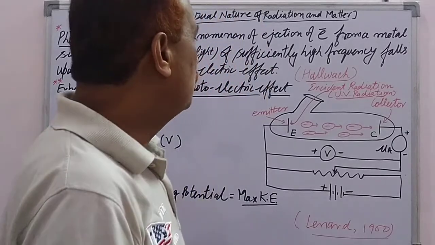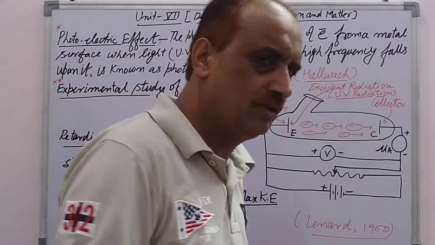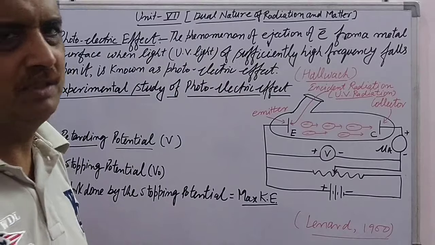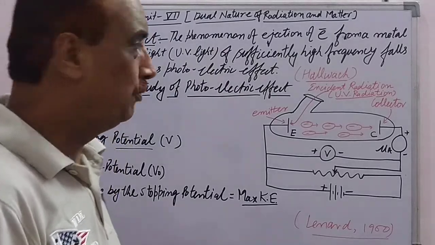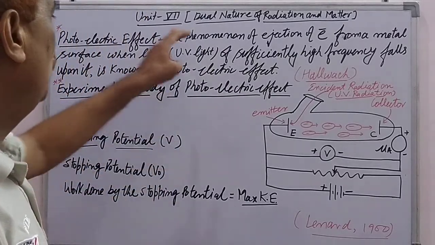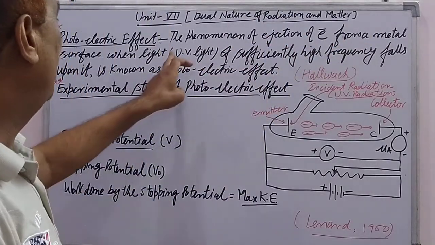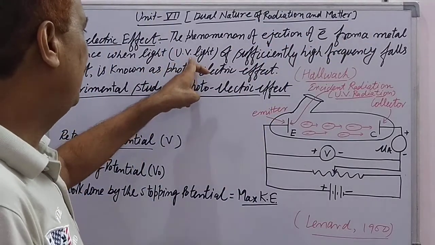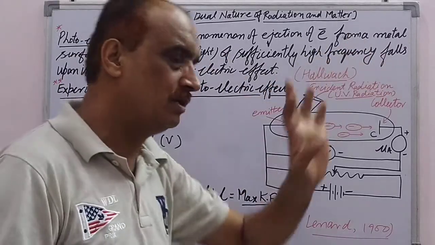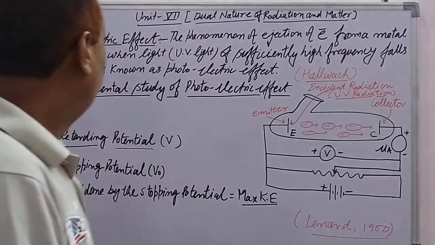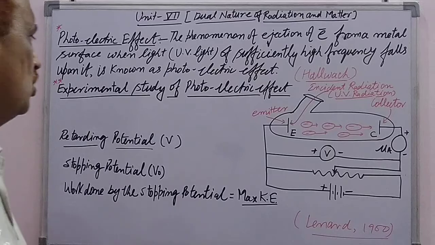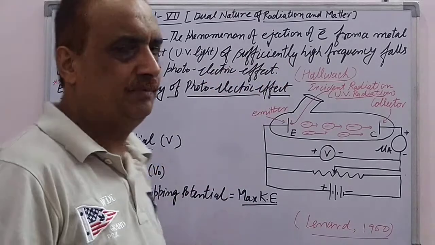That was first explained by the scientist Hallwachs. So on that basis we can define the photoelectric effect: the phenomenon of ejection of electrons from the metal surface when light, meaning ultraviolet light, of sufficiently high frequency falls on the metal surface is known as the photoelectric effect.